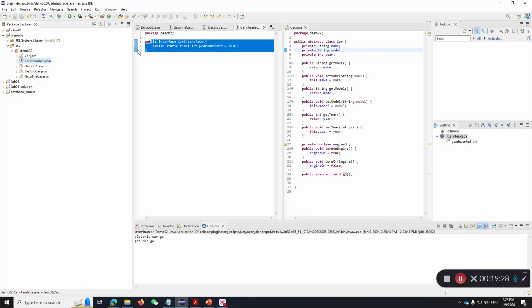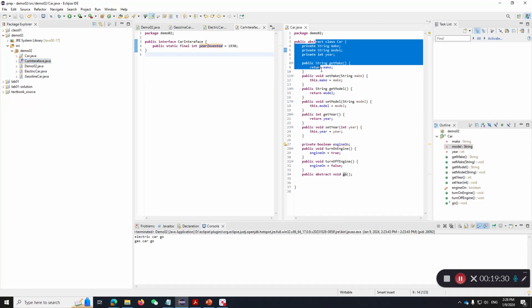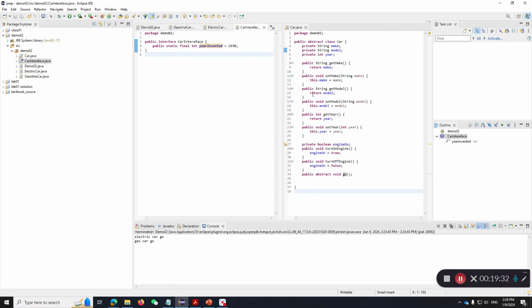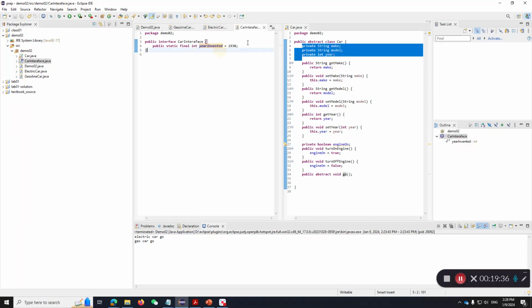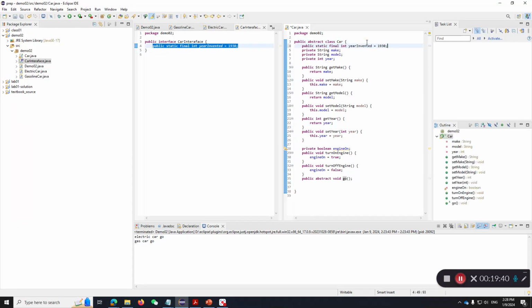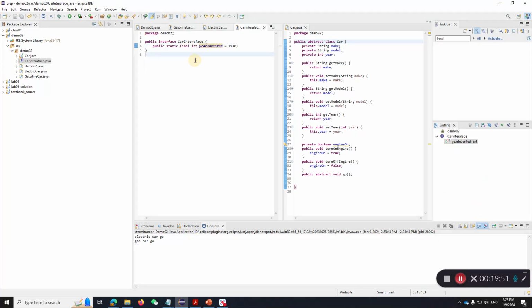Between interface and abstract class, I would say abstract class is more widely used because it has these additional abilities. And it's also possible to declare the same things inside the abstract class over here. So this is fine. Interface is slightly more limited, and people use it for that reason, so that they know that when you are building a function inside an interface.